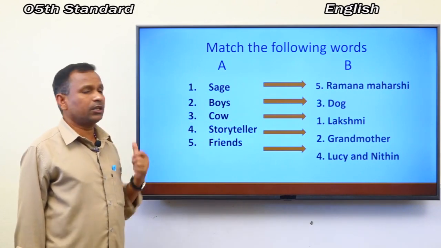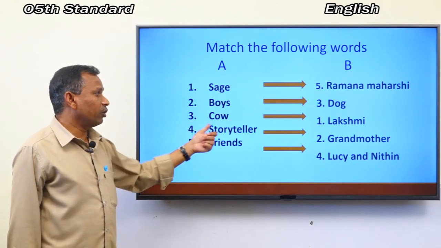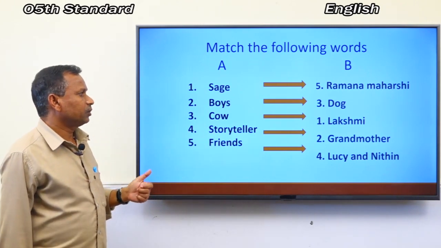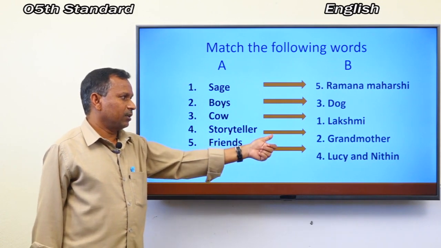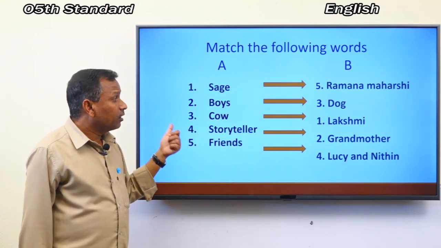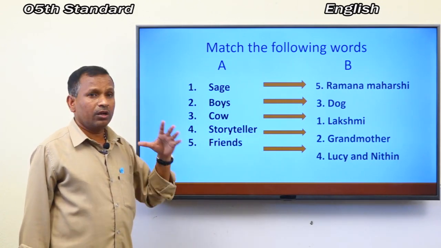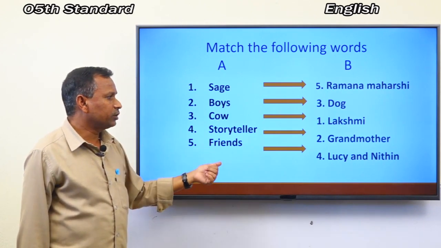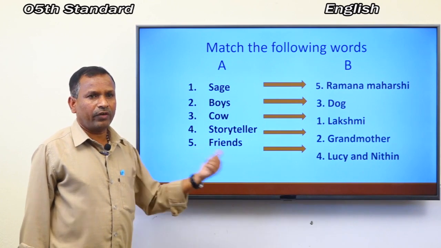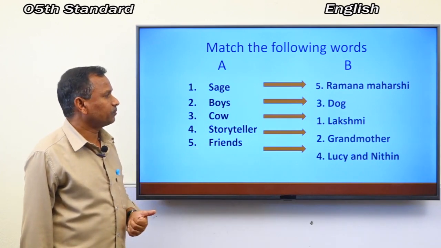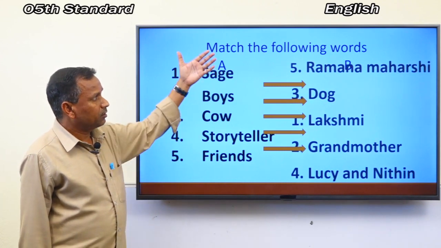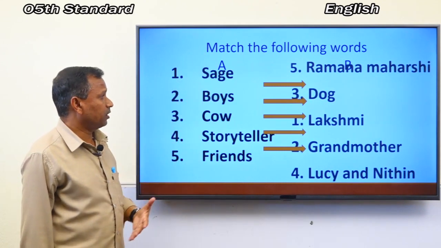This is the correct answer. Next one, storyteller, grandmother, because Lucy's grandmother told a lot of stories to her. And friends, Lucy and Nitin, they are friends. Yes, this is the answer.